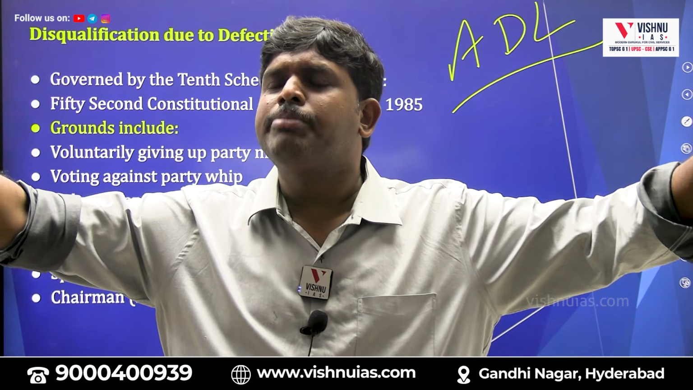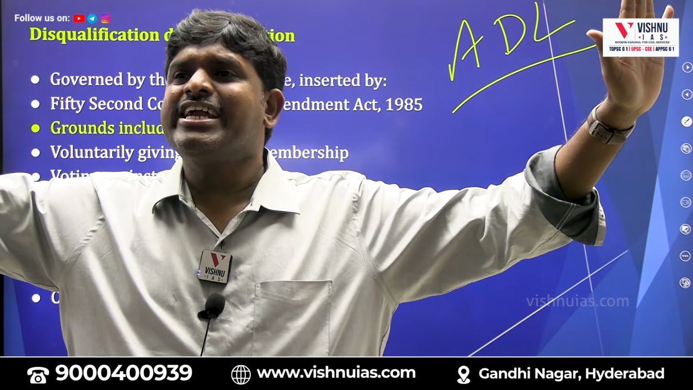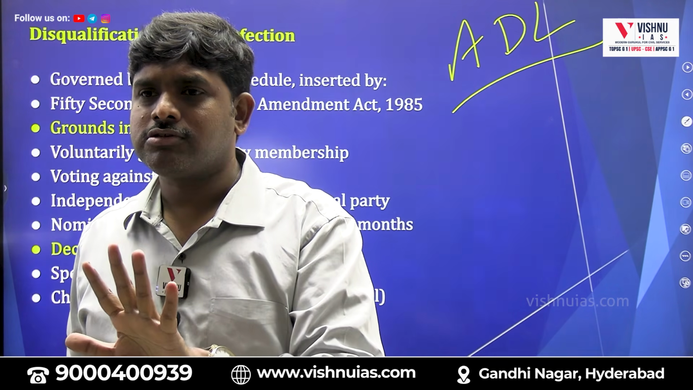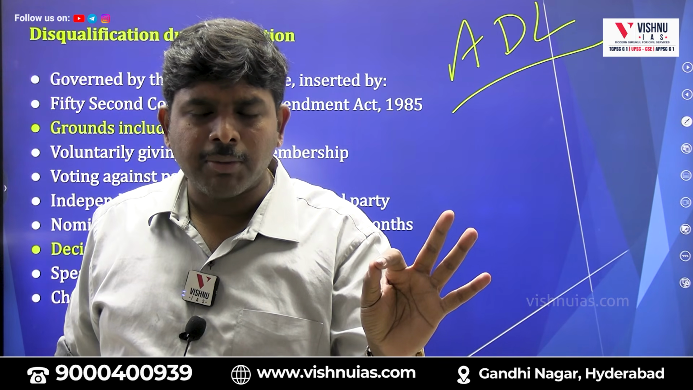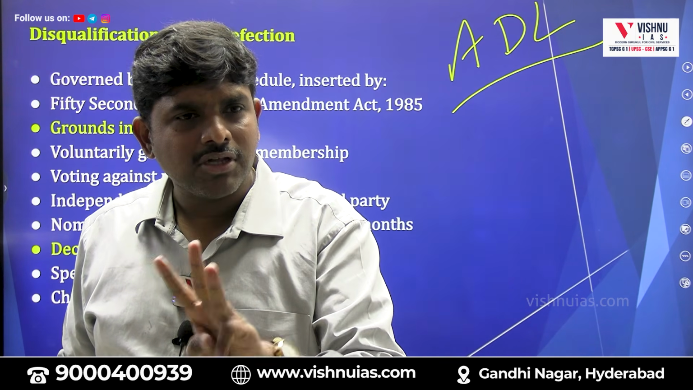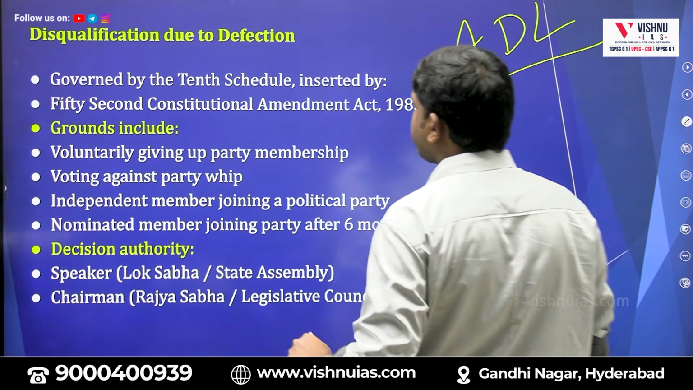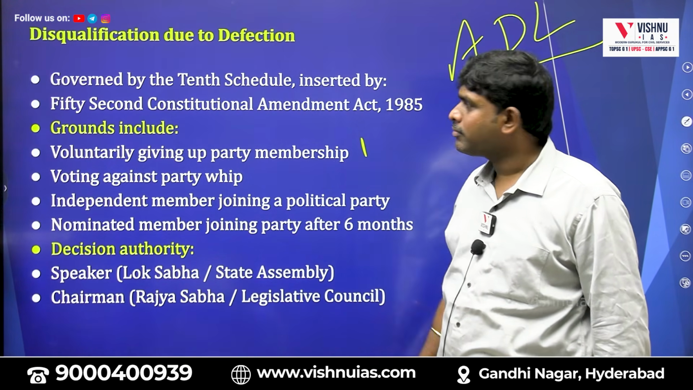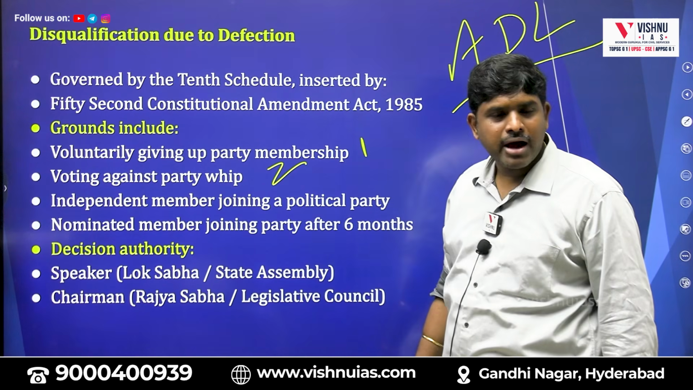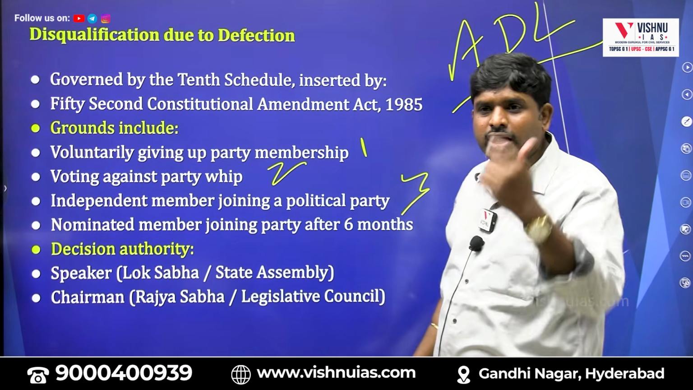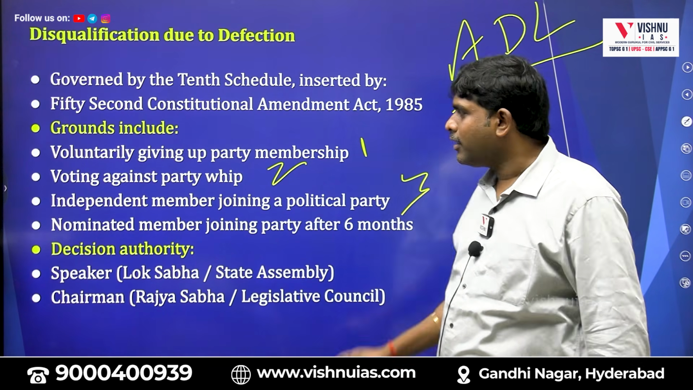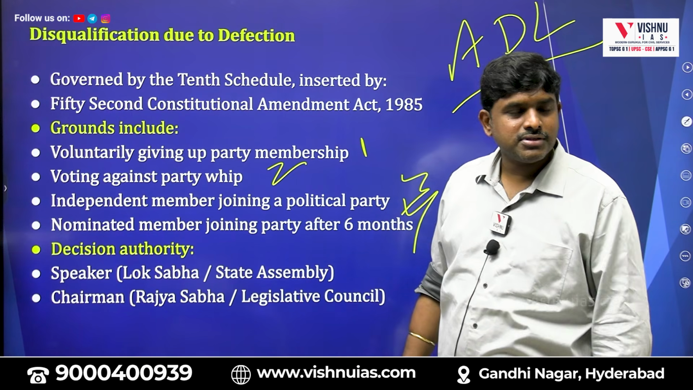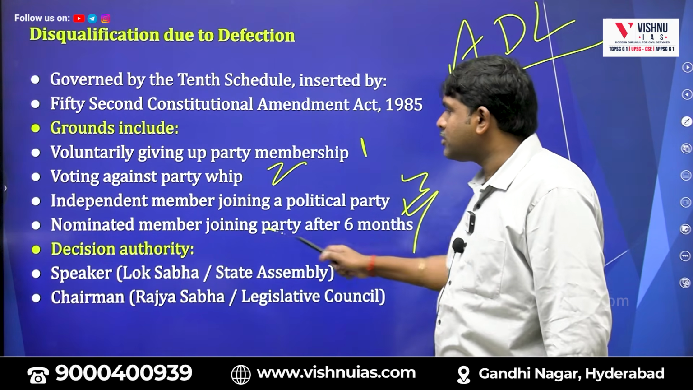So any question with respect to removal of any representative, three things: constitutional provisions, 5 provisions; Representation of People's Act, 3 provisions; anti-defection law: voluntarily giving up party membership; voting against party; independent member joining political party; nominated member joining any party after 6 months. So these are the 4 things.